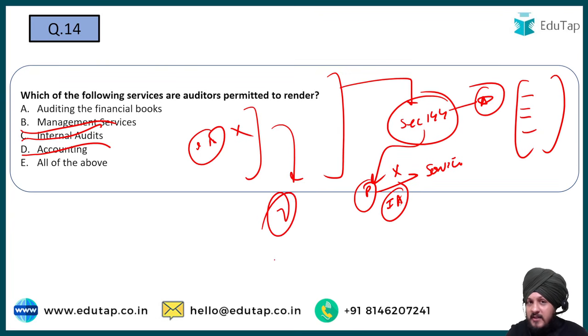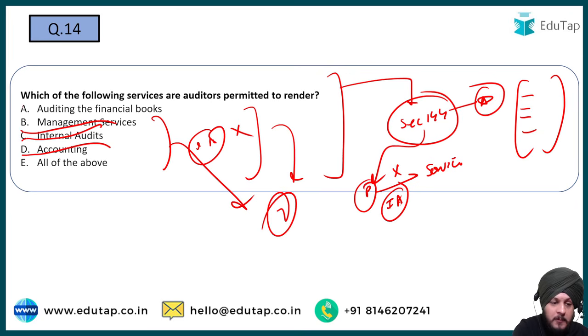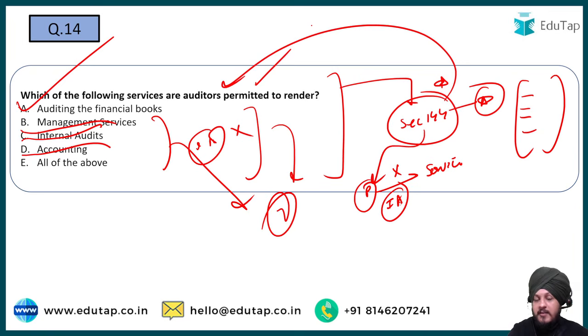ठीक है? तो हम नहीं चाहते कि उसकी independence किसी भी तरह compromise हो, so that is why these type of services are not allowed for the auditor to be performed, right? So that there is no situation of conflict of interest, and office of profit situation is also not there. So based upon that, A is the only option that is going to be the correct answer to this question. तो ये सेक्शन एक बार देख लेना, ठीक है? तो यहां पर आपको इसका एक क्लियर कट थोड़ा डिटेल आंसर मिल जाएगा.